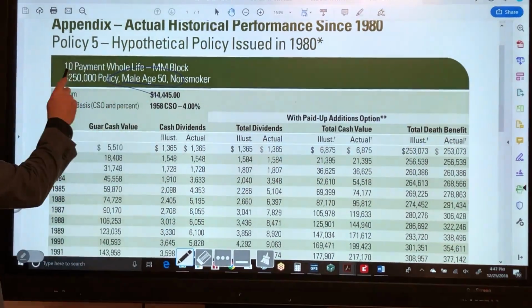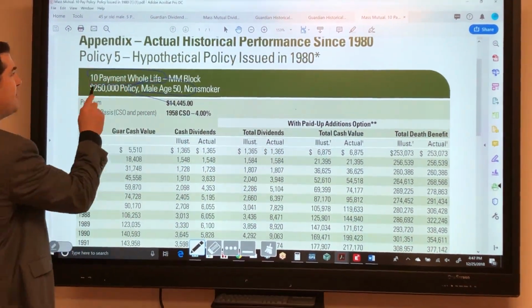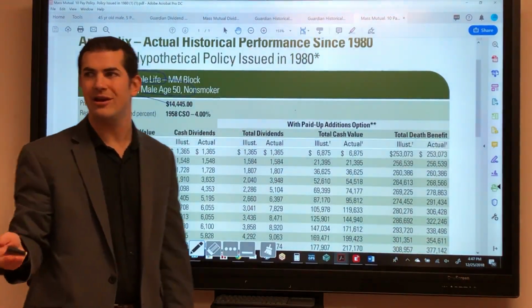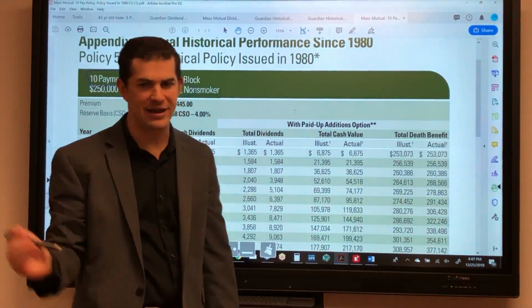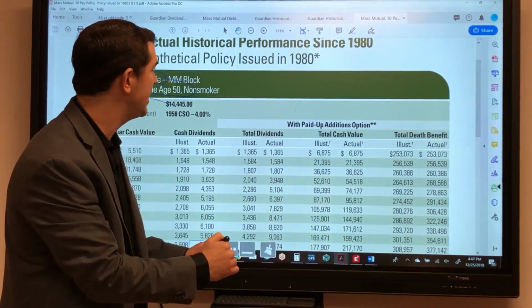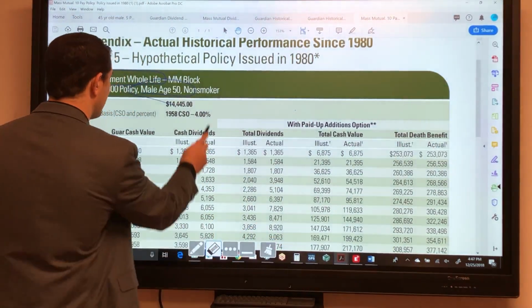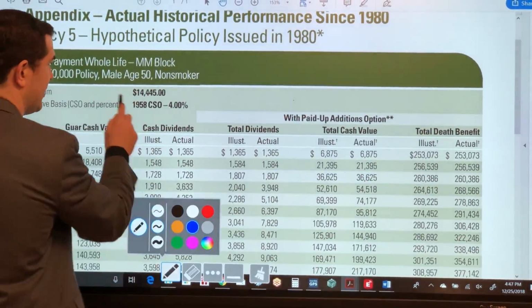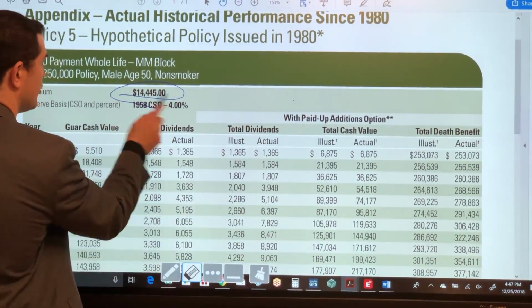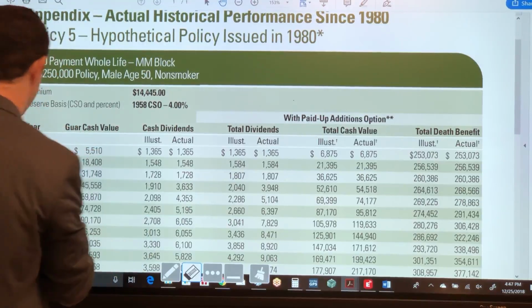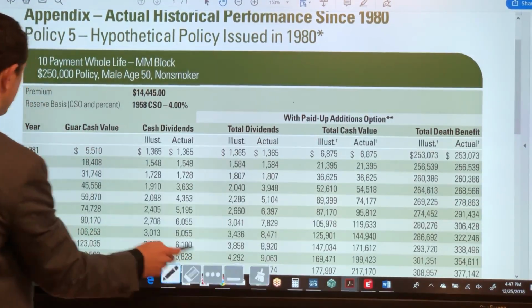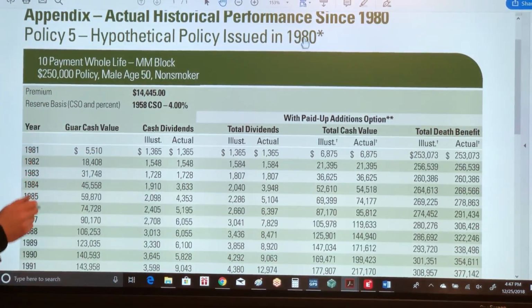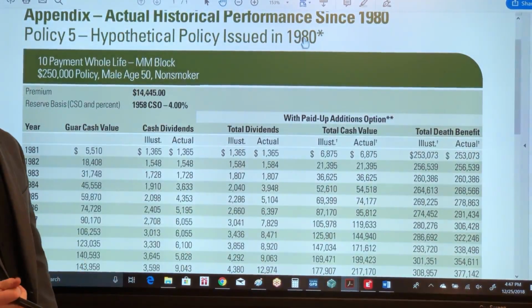It is a 10-pay policy, which means he paid into it for 10 years, and that's it. After that, he paid nothing else in. Even if he wanted to, he wouldn't be able to. So what we want to look at here is he pays a contribution, we're going to see, of about $14,500 a year. We've got the policy starting in 1980, and it runs up until 2015.